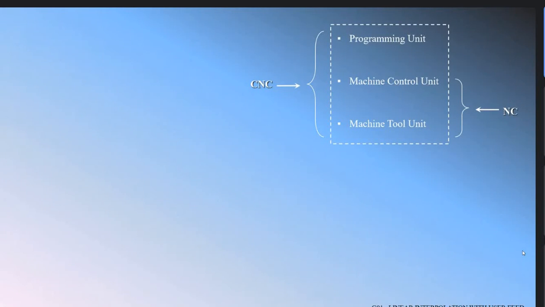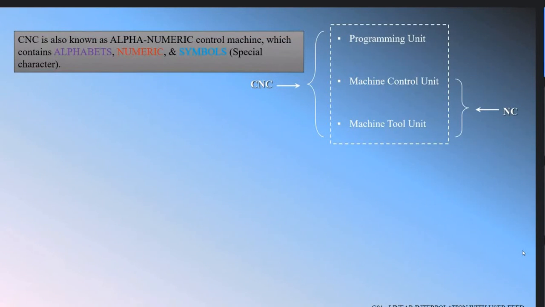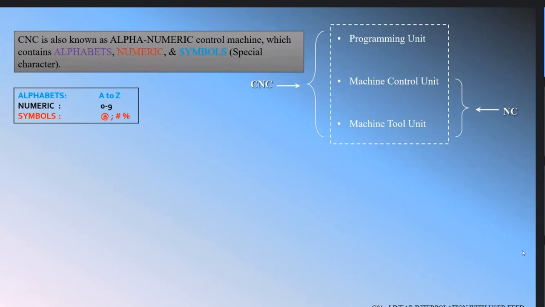Okay, next slide. This is the basic block diagram of CNC. As we know, CNC has 3 units. The first one is programming, the second is the machine control unit, and the third is the machine tool unit. And the definition of a CNC machine: a machine where the machine tool unit runs and operates through the programming unit. CNC is also known as an alphanumeric control machine, which contains alphabets, numerical symbols, and special characters. So this is also a basic definition of a CNC machine.